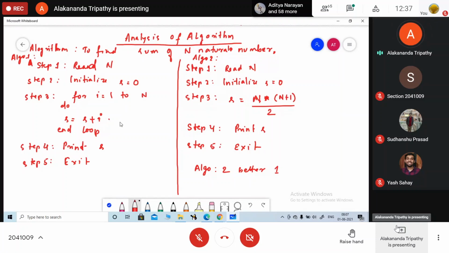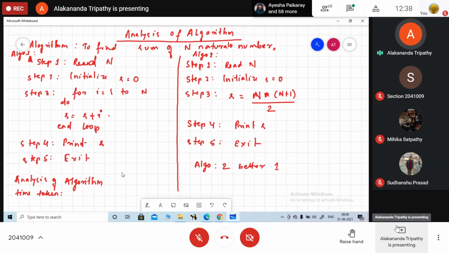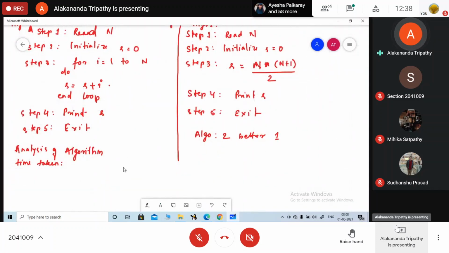So the way we are going to compare two different algorithms is known as analysis of algorithm. On which criteria are you comparing the two algorithms? Time taken. Okay, time taken. Whenever we compare algorithms based on running time, we are basically comparing in terms of time complexity. So this is your analysis of algorithm.